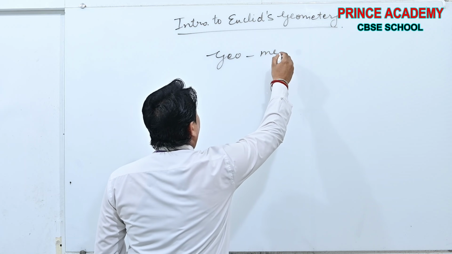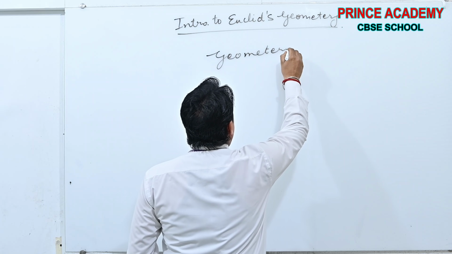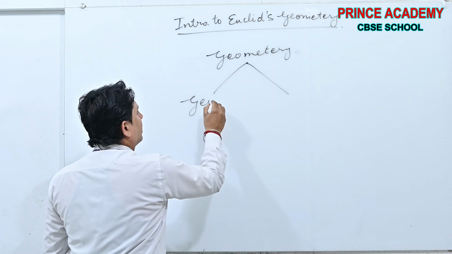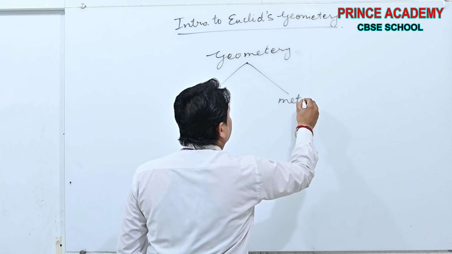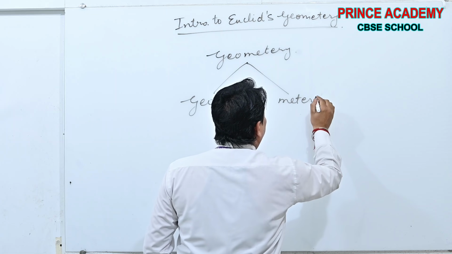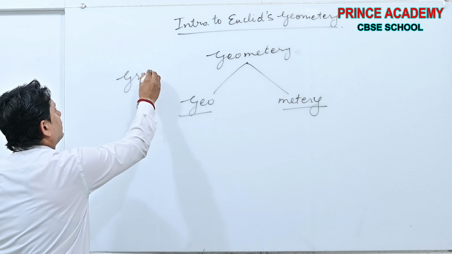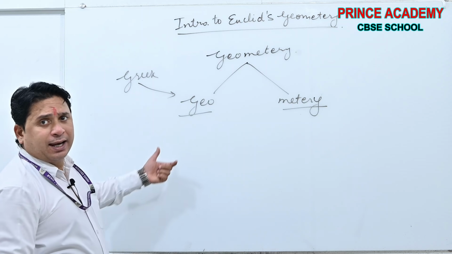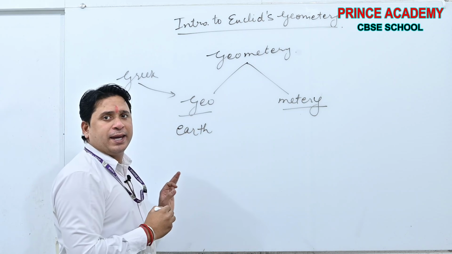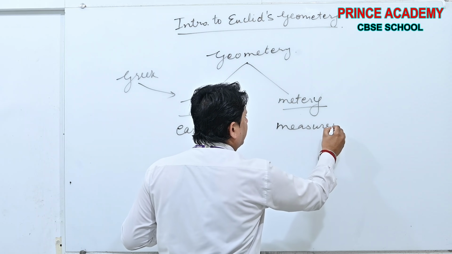What is geometry? See beta, this is a Greek word. Write like this, this is a Greek word beta. Here geo means earth and metry means measurement.